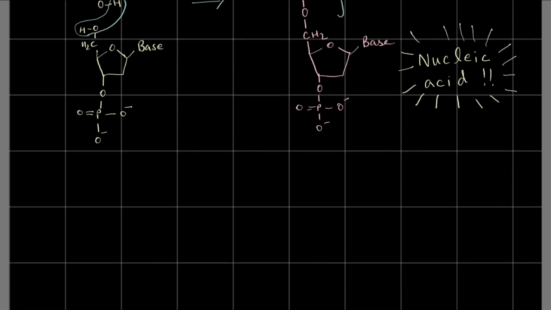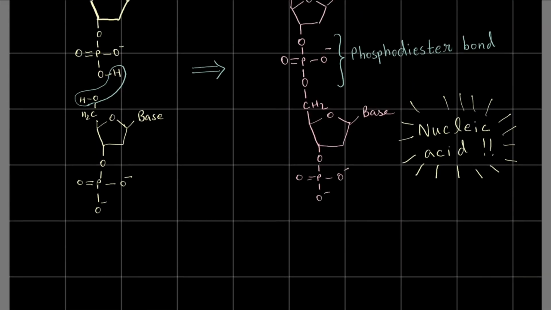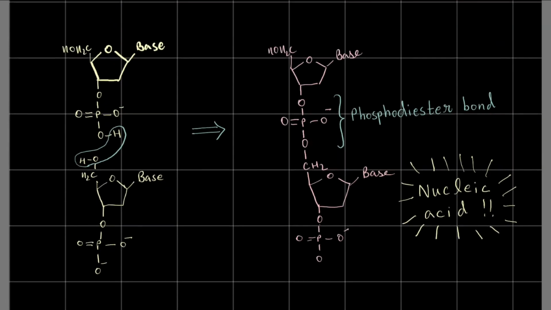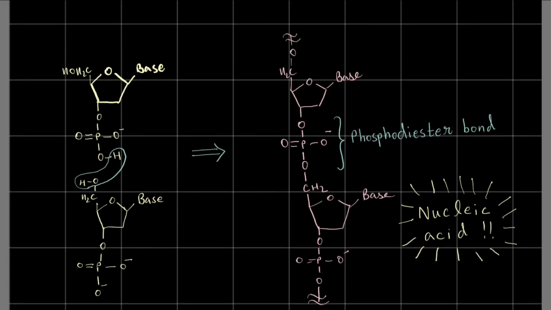And then I can, I'm sorry, I did something wrong. Then I can show it in this way as well. I can continue the bond of the O, and I draw this symbol right here, which symbolizes that it's going on for a large number of units, right? And this is what we call a nucleic acid.